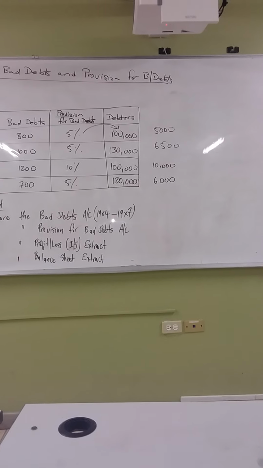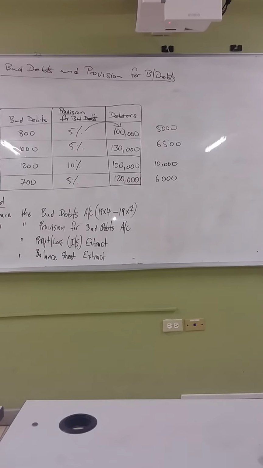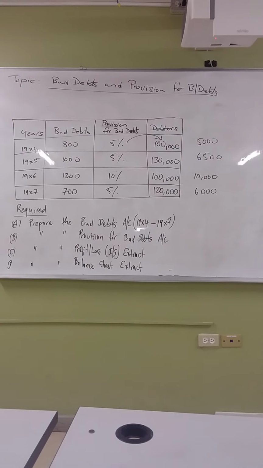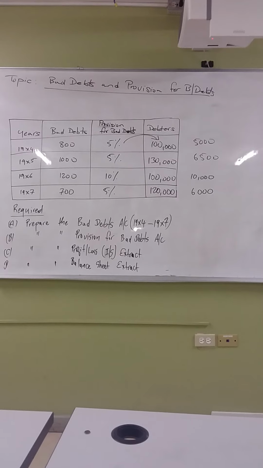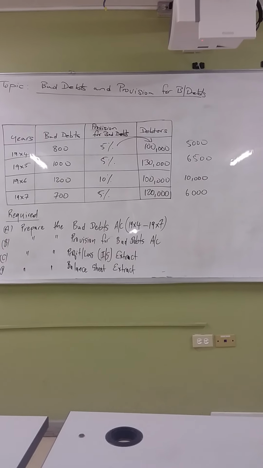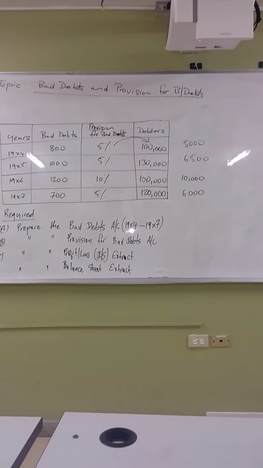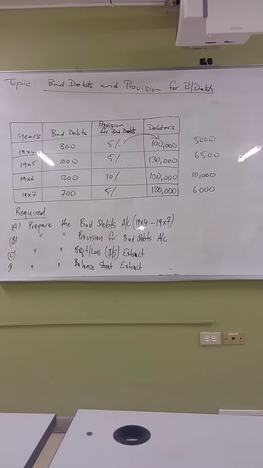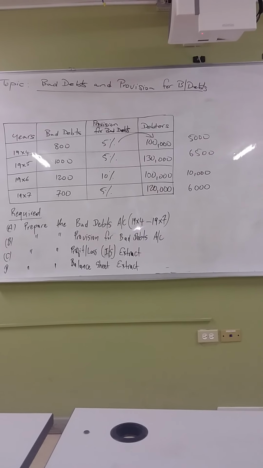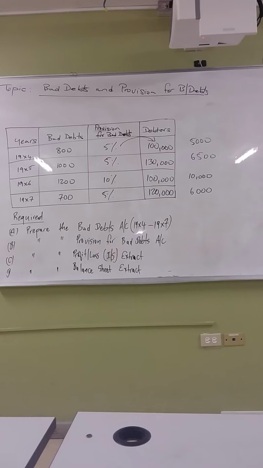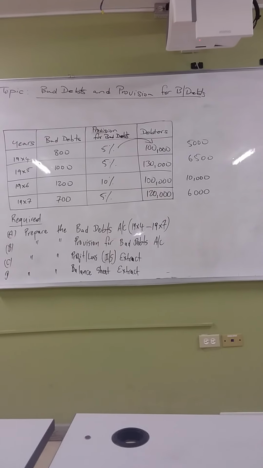Now, to the far right, you would have seen some calculation. In our table, the first column was the years: 1994, 1995, 1996, and 1997. The second column speaks about bad debts. For 1994, it was 800. For 1995, it was 1,000. For 1996, it was 1,200. For 1997, it was 700.